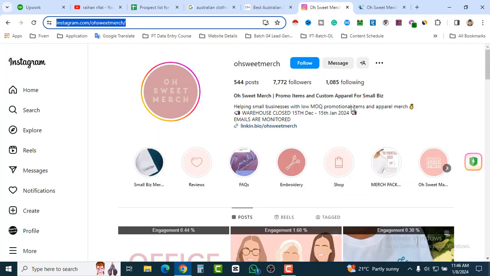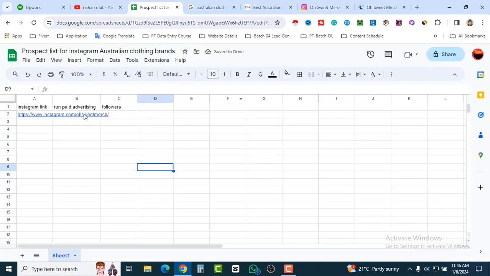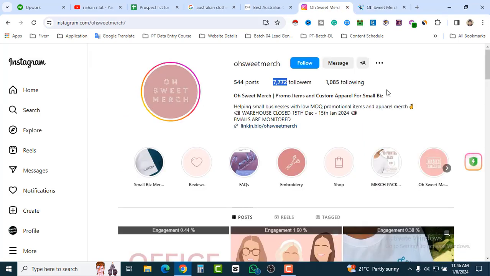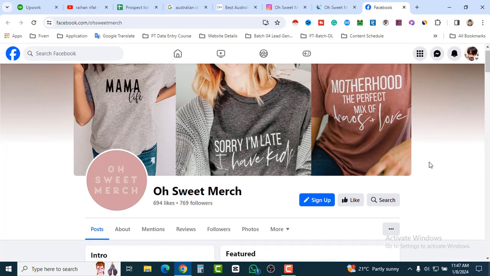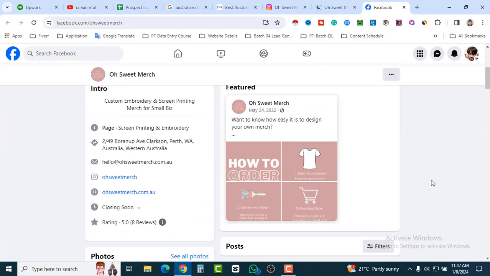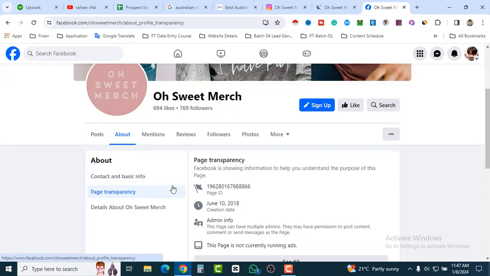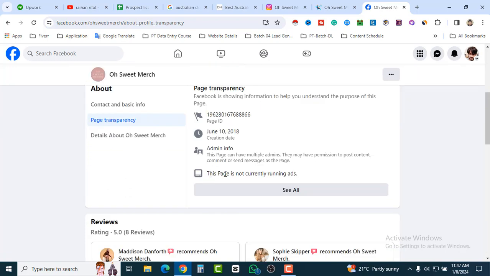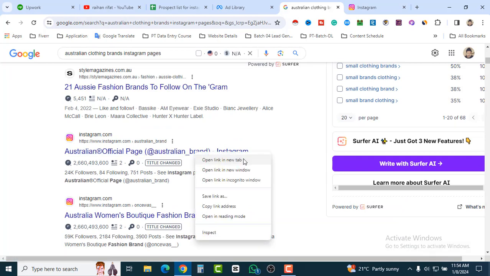Also the followers, here you can see the followers. Pick the number of followers, and whether they are running Facebook ads, yes or no. How can we find this? That's why I just opened a link today, and here you can see they are on a Facebook page. Okay, so open the Facebook page. How can you find whether they are running Facebook ads or not? Let's click on the about section, click on page transparency, and here you can see this page is not currently running ads.